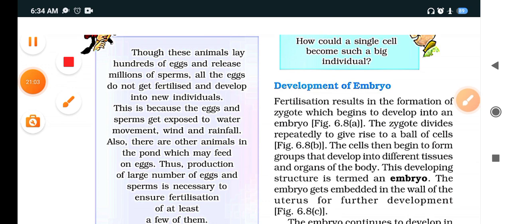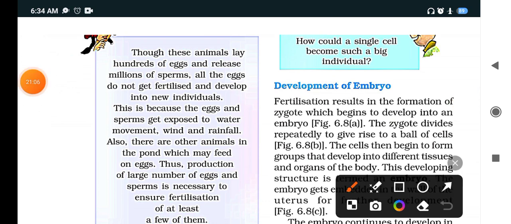Now see, though these animals lay hundreds of eggs and release millions of sperms, all the eggs do not get fertilized. सभी eggs fertilize नहीं होते हैं, ठीक है.